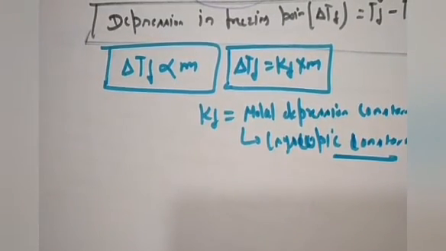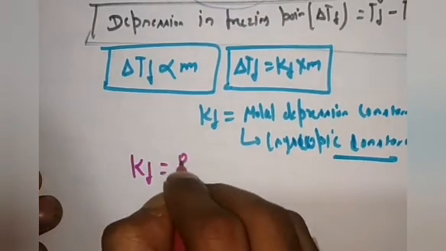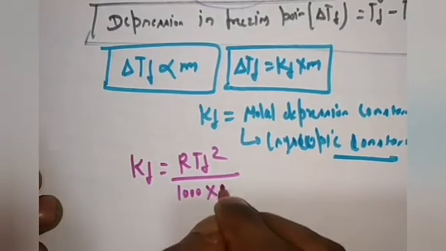Okay, and another empirical relationship that has been given is Kf equals R TF square upon 1000 multiplied with LF.